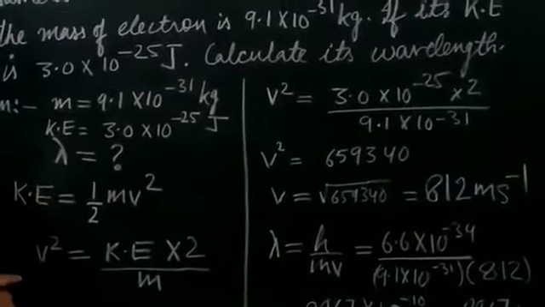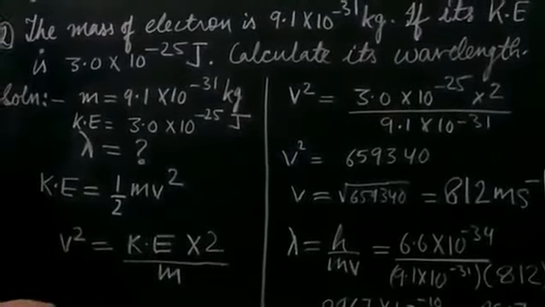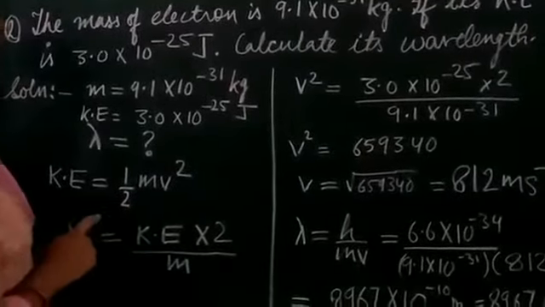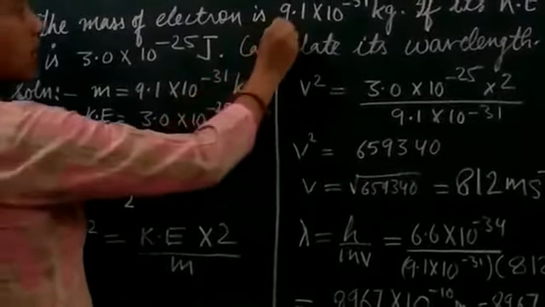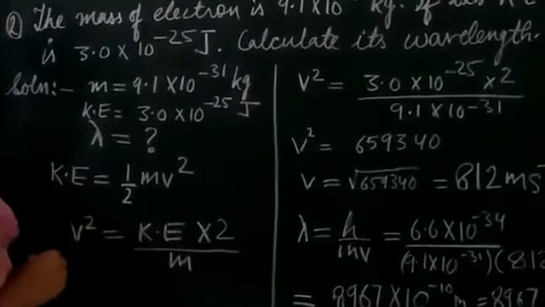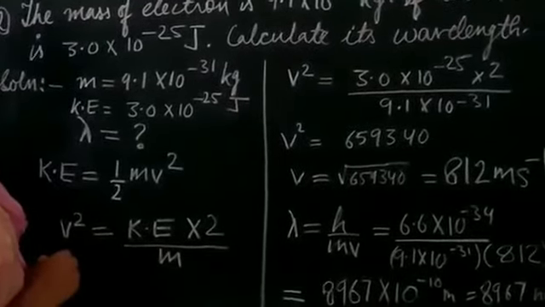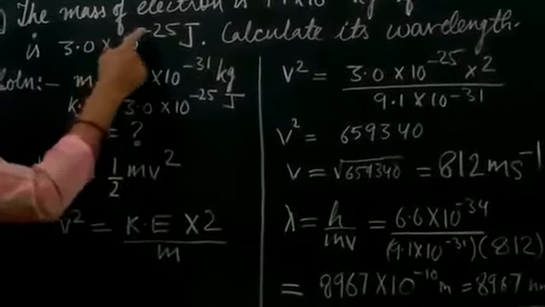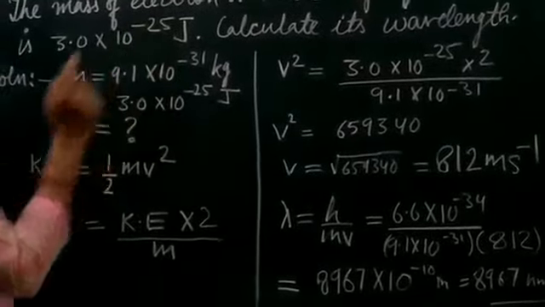So students, here in the numerical they have given us the mass of the electron. If it is not given, then also you should know the mass of the electron. You should remember it. It is 9.1 × 10 to the power minus 31 kg. Whether it is given to you or not, you should know it. Okay, now next, the kinetic energy given to us is 3 × 10 to the power minus 25 joule. Now to find out the wavelength.